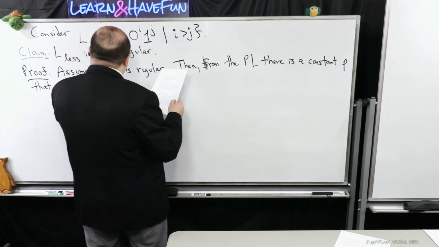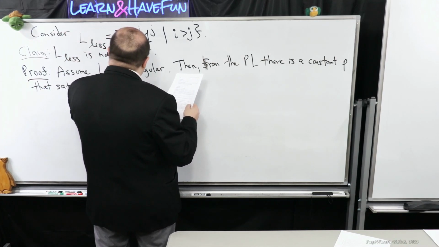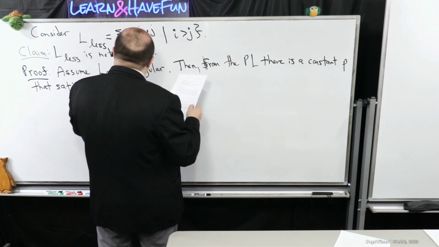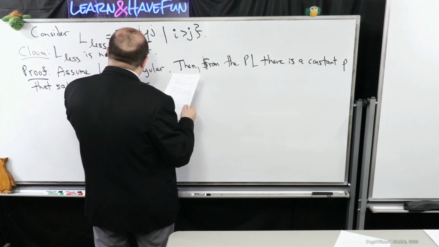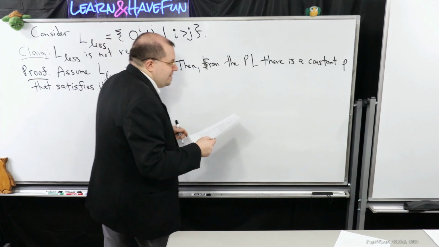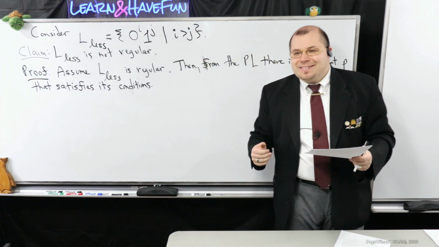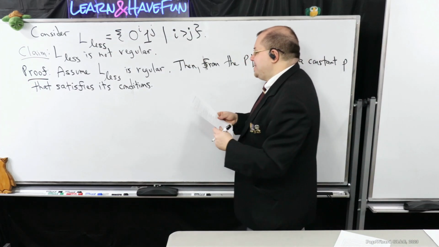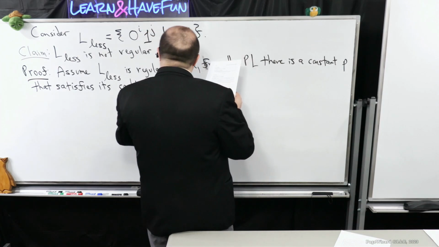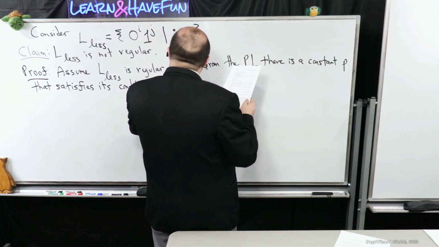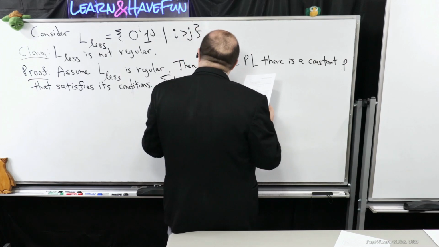Just as a tip, if you're not sure what I mean, I'm referring to the conditions of the pumping lemma. The big thing that we have to do is select that string w.